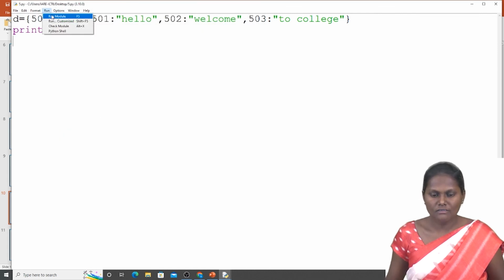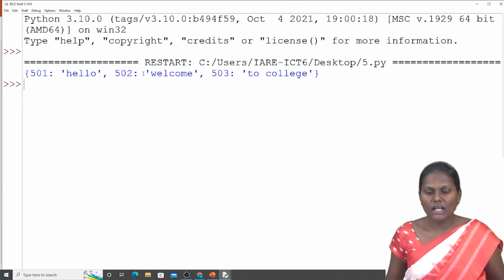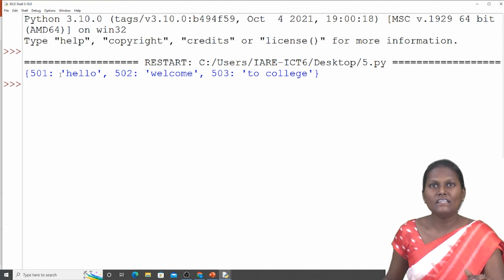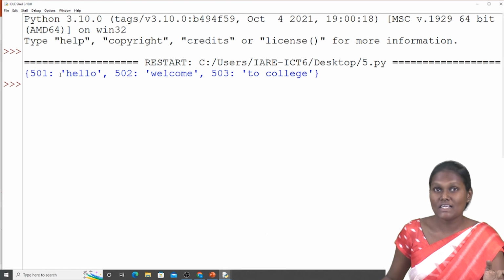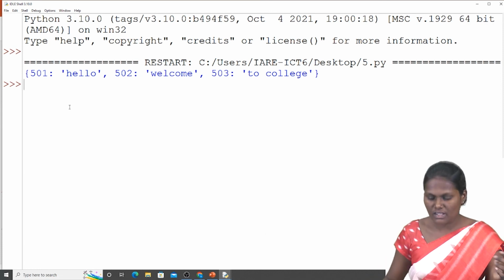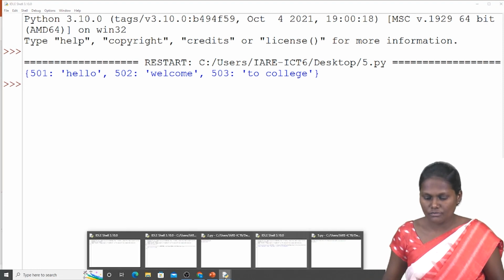Then run. Already in the code I had written 501 as hi as well as hello. Here hi was replaced with hello. That means in a dictionary we can see this.